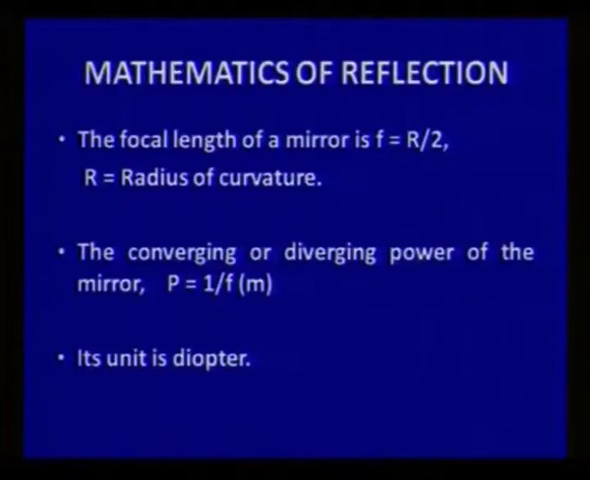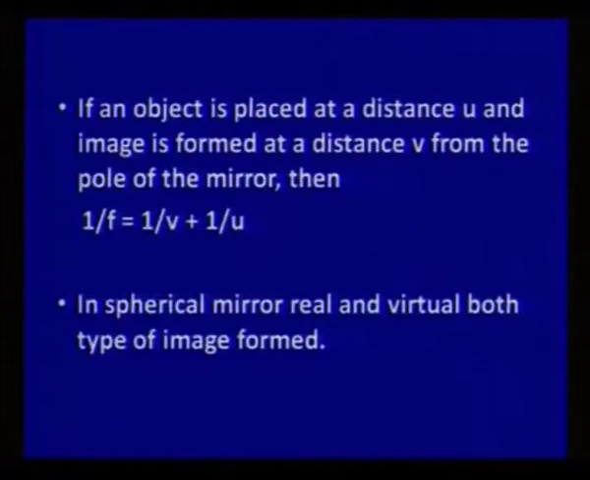The converging or diverging power of the mirror is the reciprocal of the focal length, where focal length is taken in meters and the unit will be the diopter. If an object is placed at a distance u and the image is formed at a distance v, then the focal length can be related by this formula: 1 upon f is equal to 1 upon v plus 1 upon u.